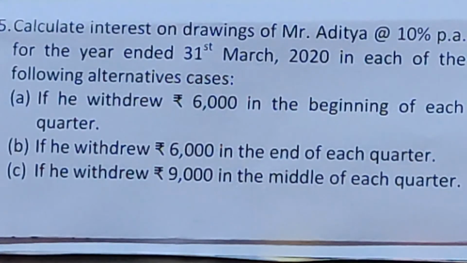The third quarter is from 1st October 2019 to 31st December 2019, and the last quarter is from 1st January 2020 to 31st March 2020. So in each case given here, we will calculate the average period, the total drawings, and then the interest amount. So let's solve it.